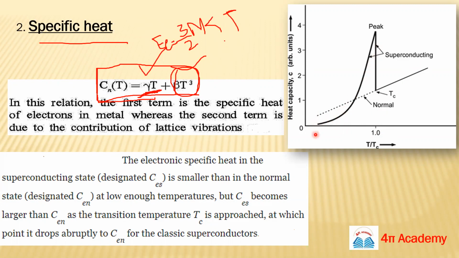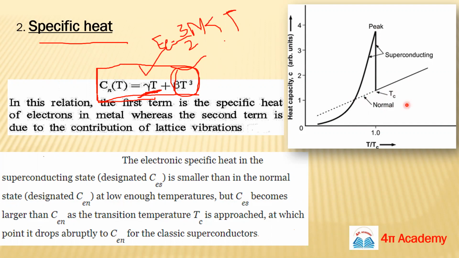First your specific heat will increase like this, and at temperature equal to the critical temperature Tc, it will reduce like this. You can see a sharp increase and a sharp decrease at Tc. We will only talk about the decrease because we are concerned about the critical temperature.